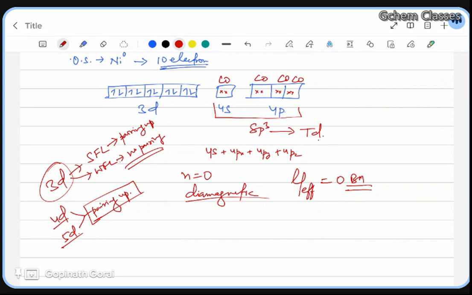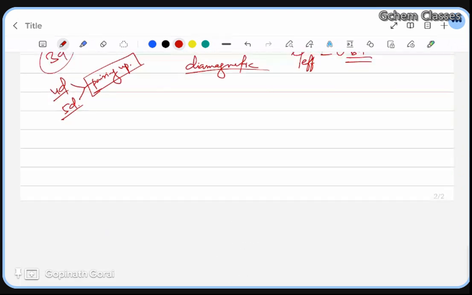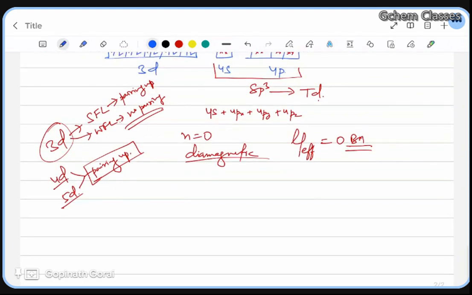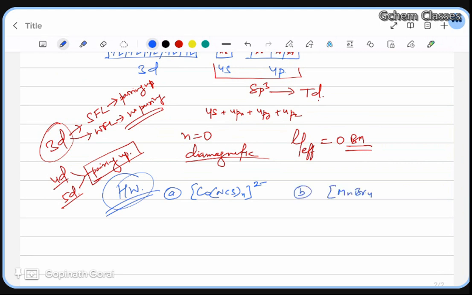So a few homework problems I'm giving. You practice by yourself and let me know the answer. Here only I'm writing. So at least you should do this homework. First one I am giving you is cobalt NCS 4 times 2 minus, and then B, manganese Br4.